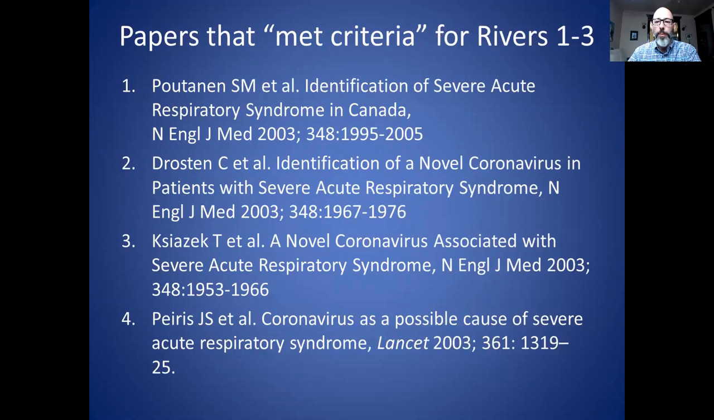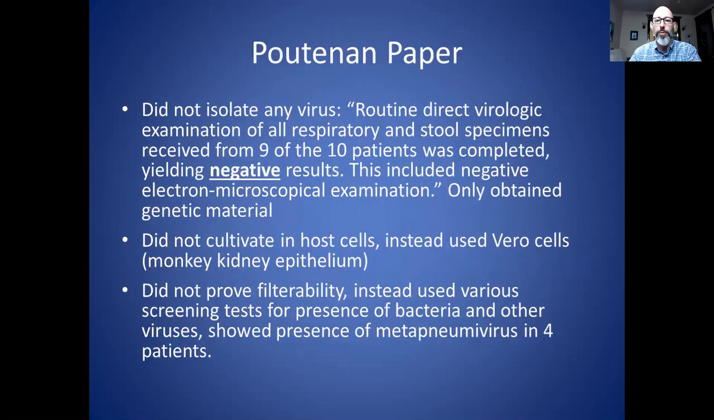So here are the 4 papers that I mentioned that are footnoted that supposedly satisfy the first 3 criteria of Rivers: Puranen, Drosten, Kaziacek, and Paris. And please forgive me if I'm mispronouncing any of those names. And these are all about the SARS coronavirus from 2003. So let's look at the Puranen paper first. They did not isolate any virus, the first step.